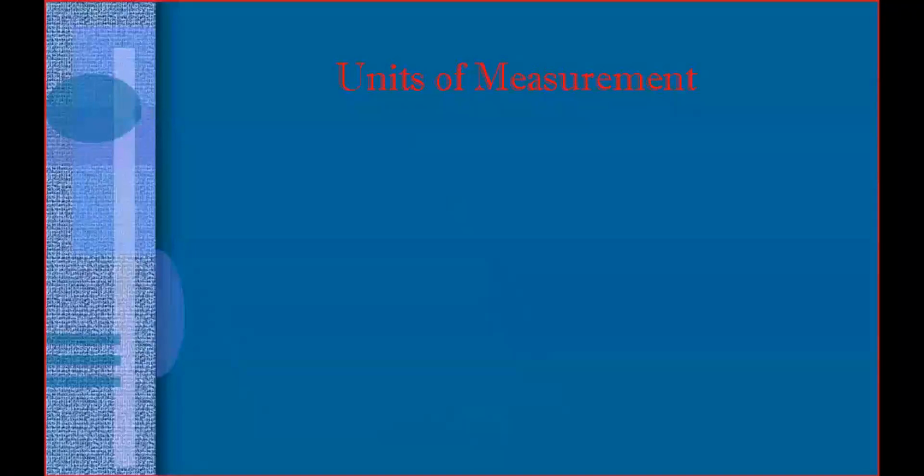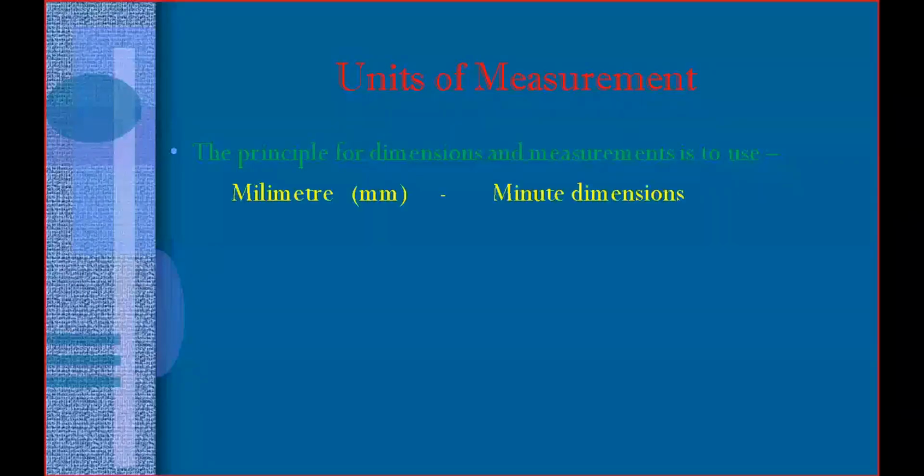The principle for dimensions and measurements is as follows. When we are finding the dimension of a work, for a minute dimension, that means a minute value, you need to consider up to millimeters. You need to measure the value up to millimeter. The next one is small dimension. For a small dimension, you need to consider up to centimeter. And for big dimensions, you need to consider meters.